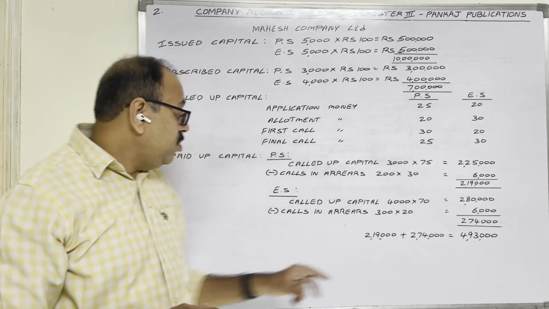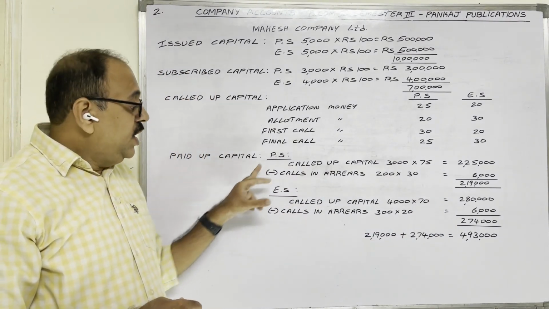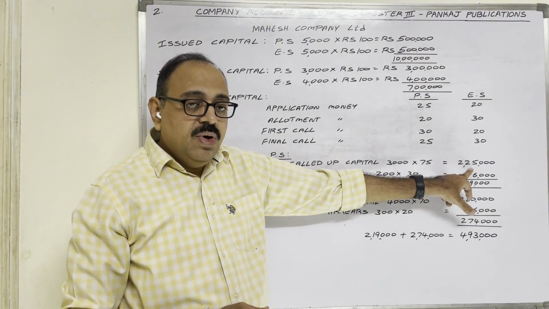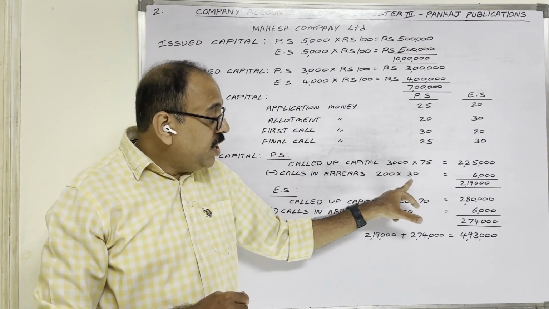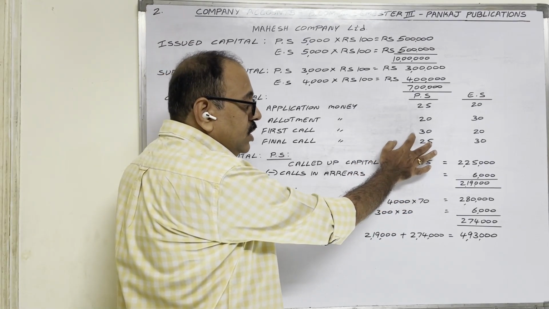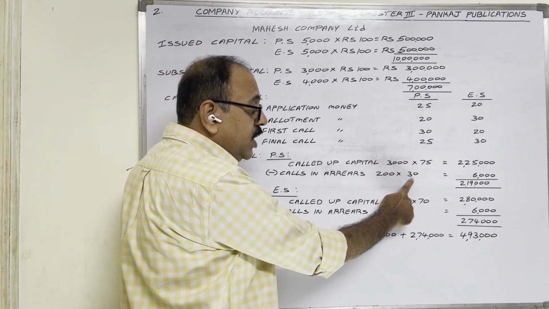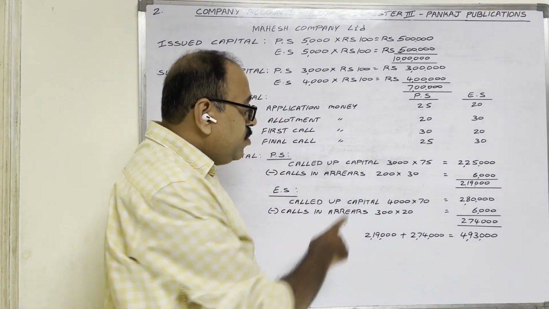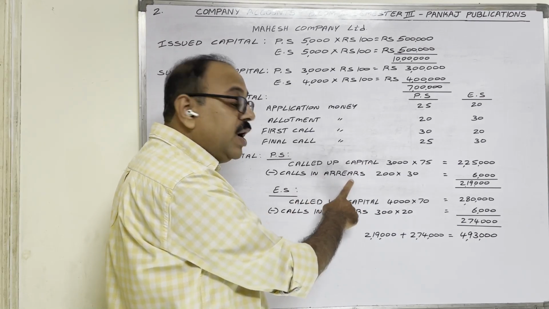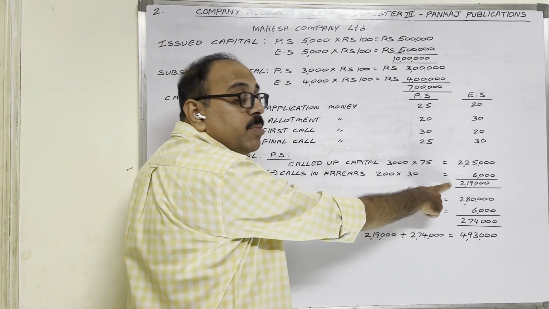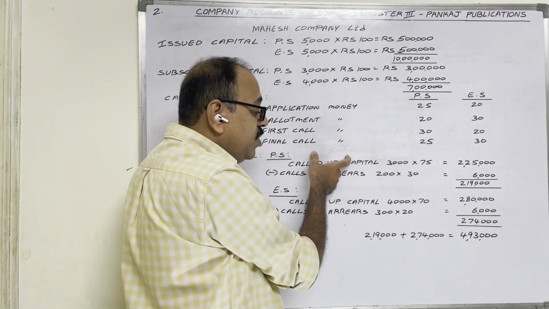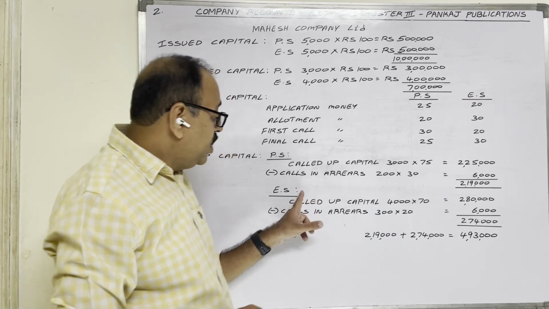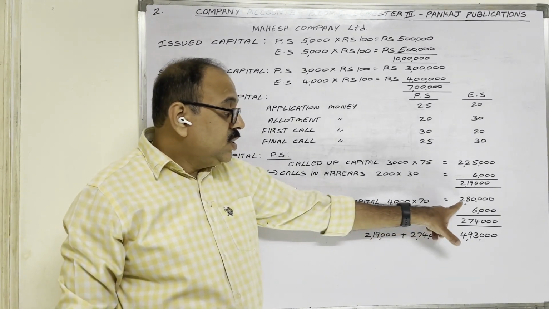Then finally we come to paid up capital. In case of preference share, called up capital is 2,25,000. On 200 shares, the company failed to collect this 30 rupees. So 200 into 30 rupees each, 6,000, is known as calls in arrears. From called up capital, when you subtract calls in arrears, then paid up capital comes. So in case of preference share, paid up capital is 2,19,000 rupees. Come to equity shares. Called up capital is 2,80,000.